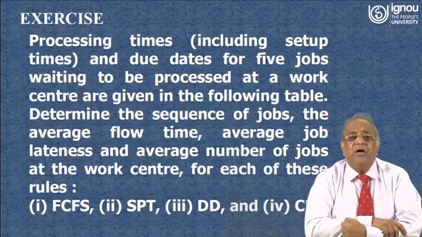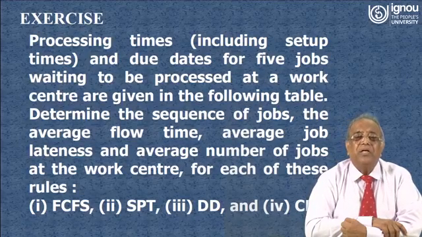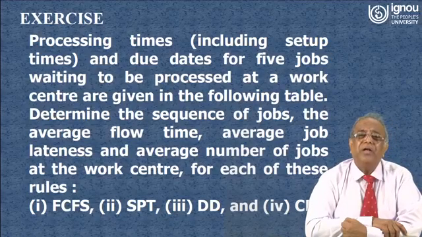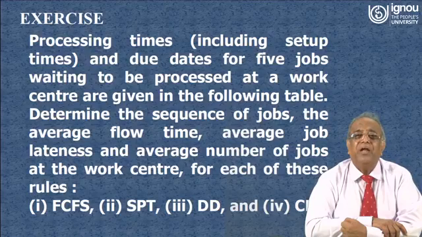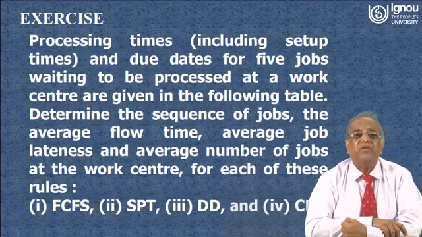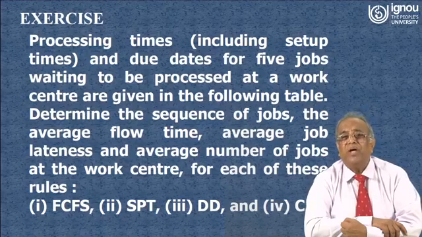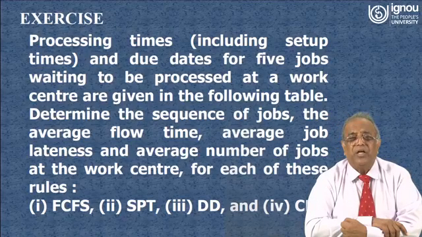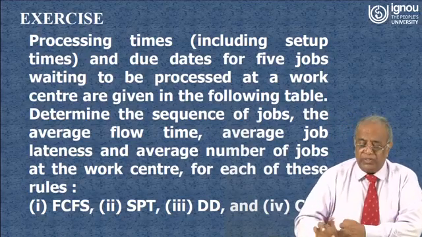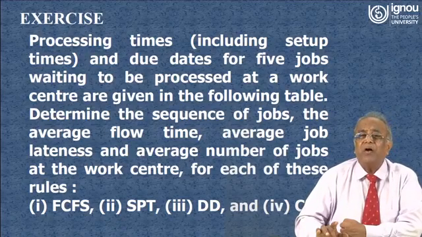Now these are the methods we have already discussed: first come first served, SPT meaning shortest processing time, due date time, and critical ratio. Processing times and due dates for 5 jobs waiting to be processed at work centers are given in the following table. Determine the sequence of jobs, the average flow time, average job lateness, and average number of jobs at the work centers for each of these rules. These methods we have already discussed in our earlier lectures, but very quickly let us see how we can calculate.